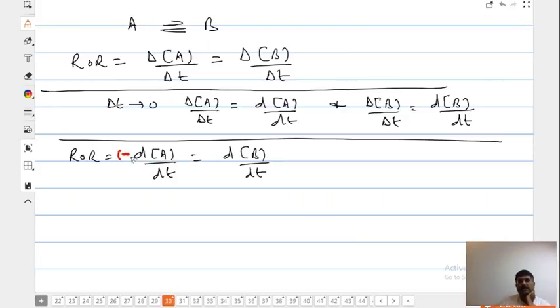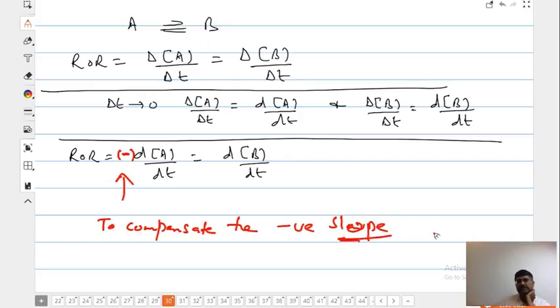We put a minus sign to compensate the negative slope, or decrease in concentration. This is the case. More concept, please do not memorize. We will be just solving numericals. Nobody is going to ask you how you are going to write that.